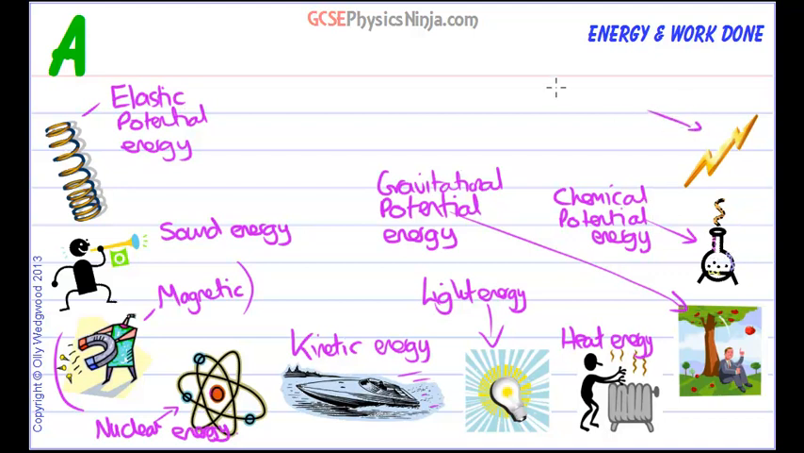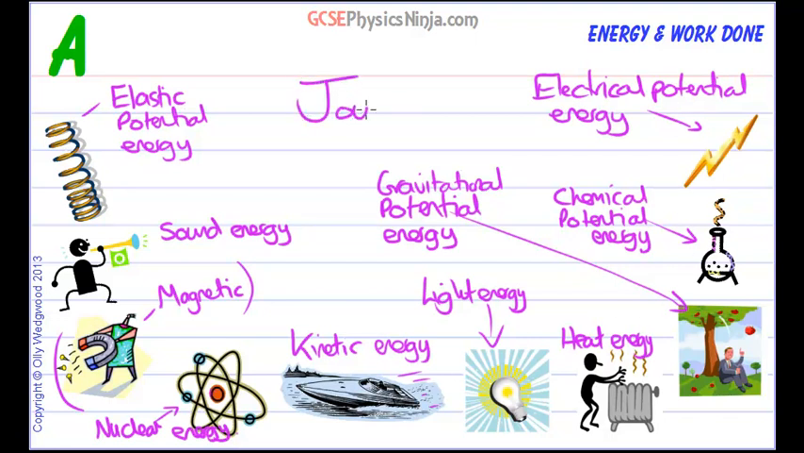And finally, electrical. And we can store electrical energy, so we can call it electrical potential energy. And the unit that joins all these together is, of course, the joule. That is the unit of energy which we can find in all of these types of energy. Now notice which ones are stored: electrical potential, chemical potential, gravitational potential, and elastic potential.